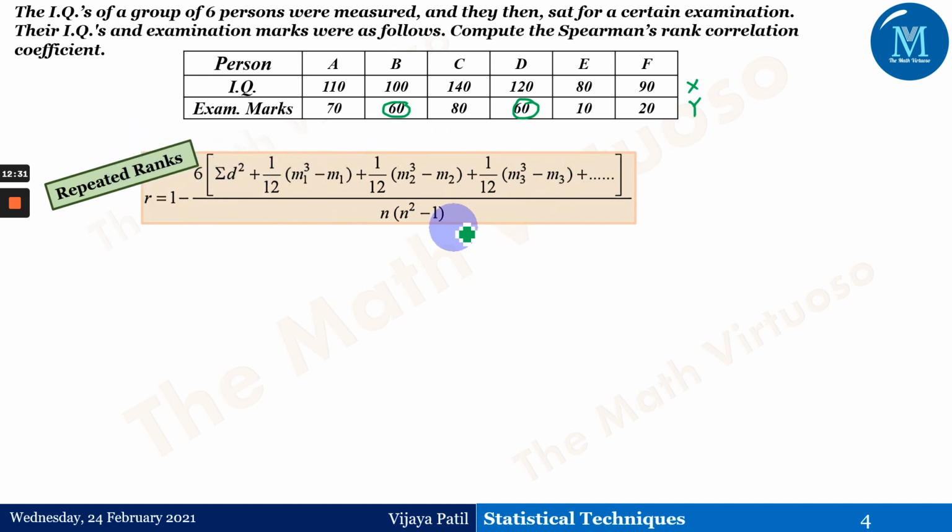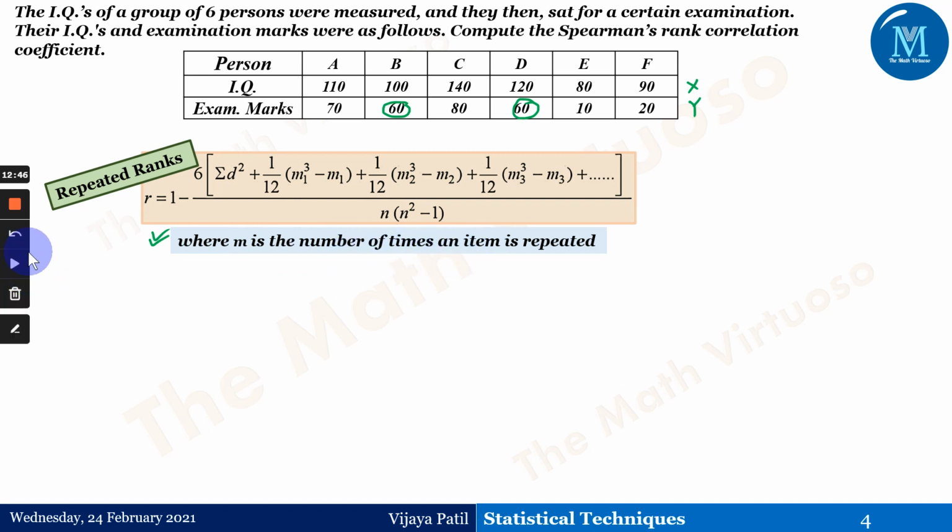This is the formula for the repeated ranks, where M is the number of times an item is repeated. Let me explain. Now this 60 is repeated how many times? 1, 2.